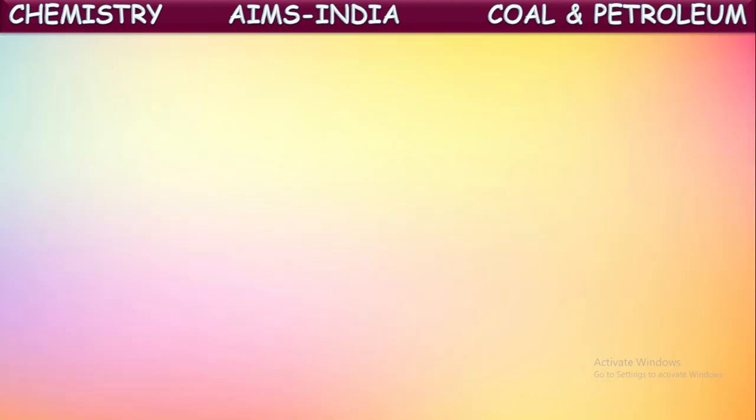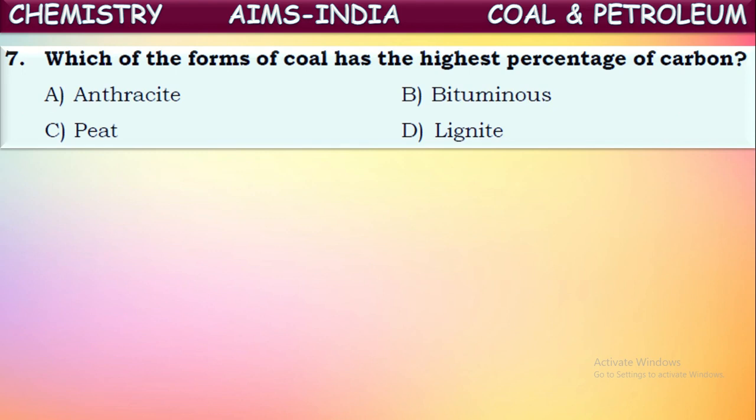Okay, next question. Which of the forms of coal has the highest percentage of carbon? Actually, the formation of coal from dead vegetation, as we told, is a very lengthy and slow process. Thousands of years are needed for the conversion of dead vegetation into coal. So this lengthy process of formation of coal, called carbonization, is divided into different steps.